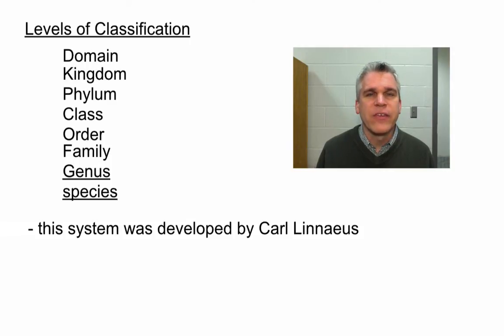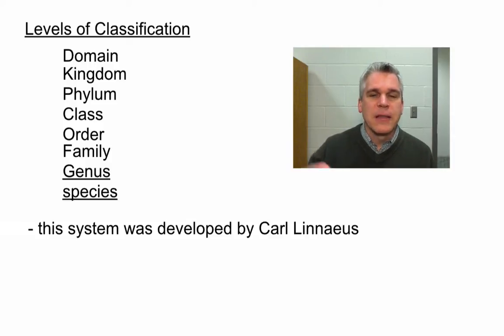And he said that everything was either a plant or an animal. And if it was a plant, it was a type of a grass or a shrub or a tree. If it was an animal, it lived in the land, it lived in the water, or it can fly. Now you can see that there are some problems when we try to classify organisms using a method like this.